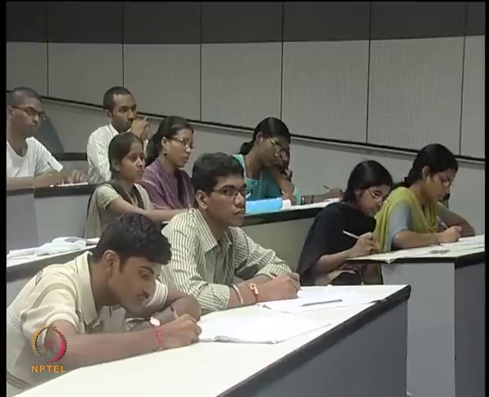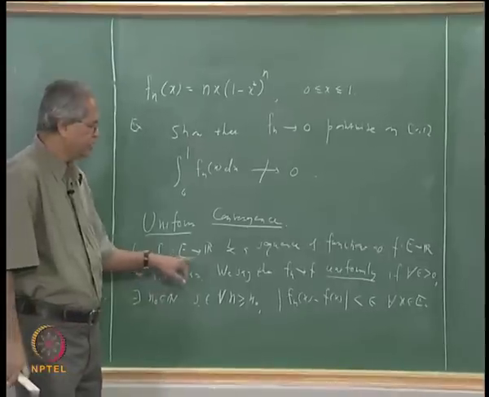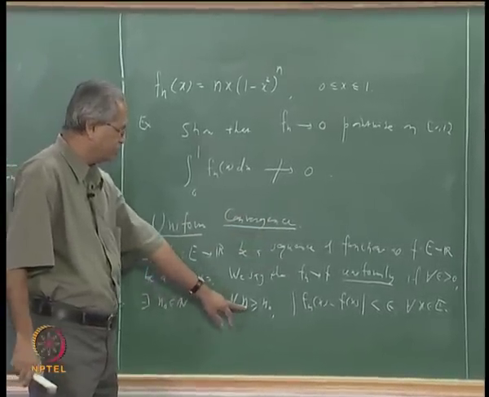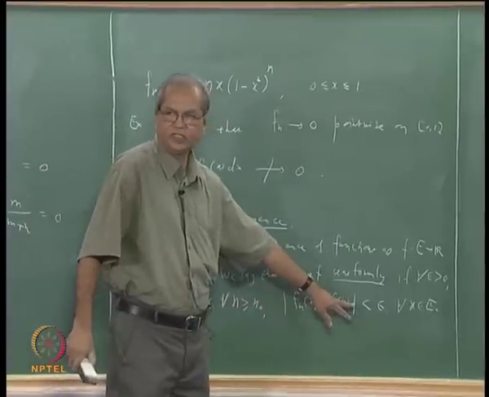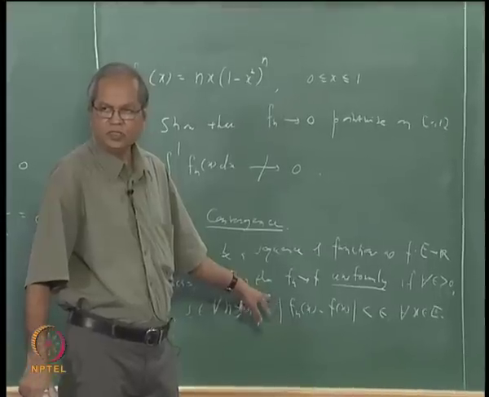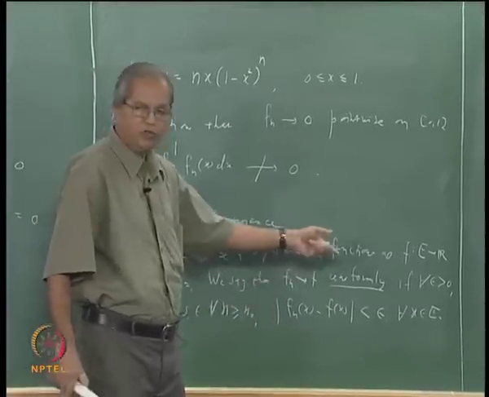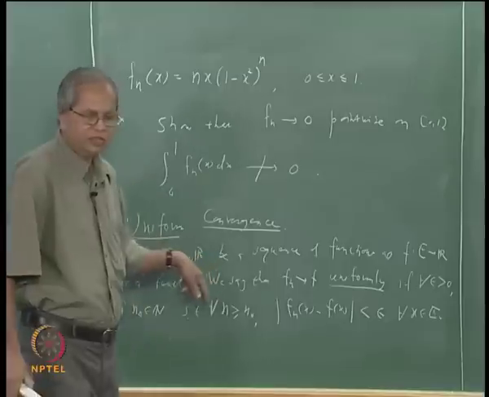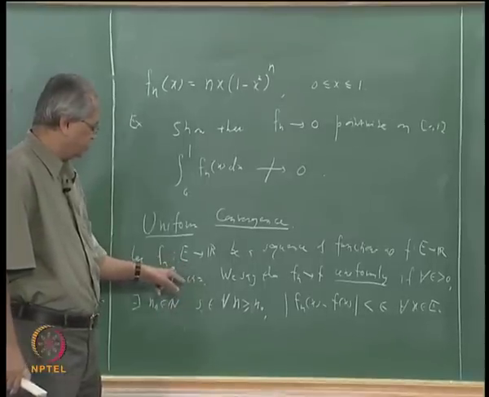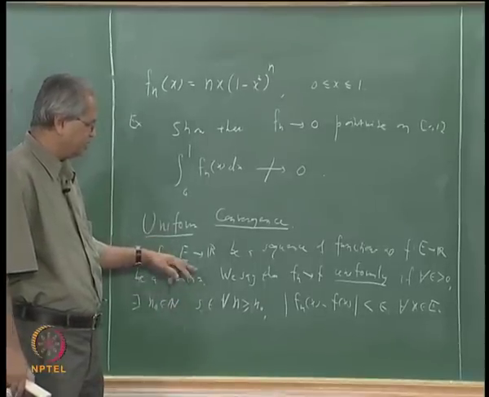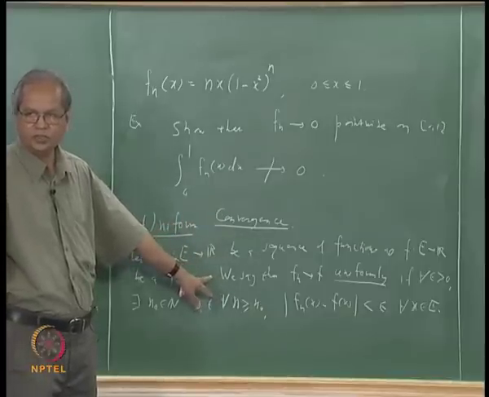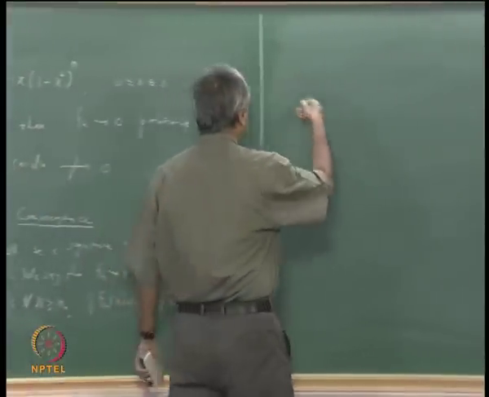Now suppose you had taken some x in E, and you had said that for every epsilon bigger than 0 there exists n0 such that whenever n is bigger than or equal to n0, mod fn(x) minus f(x) is less than epsilon. Then that would mean that fn(x) converges to f(x), and since this is happening for every x in E, fn converges to f pointwise. So if fn converges to f uniformly then fn converges to f pointwise also. That is an elementary observation, but usually it is given as a theorem.